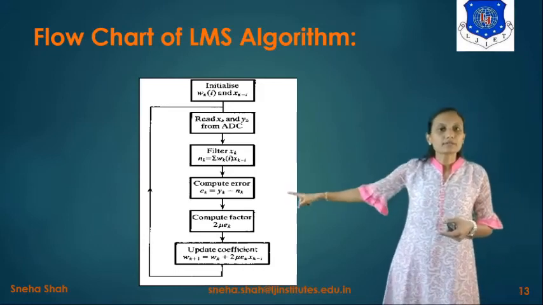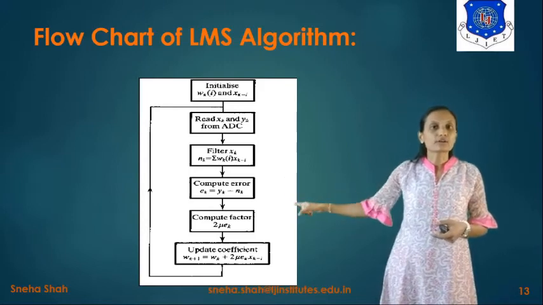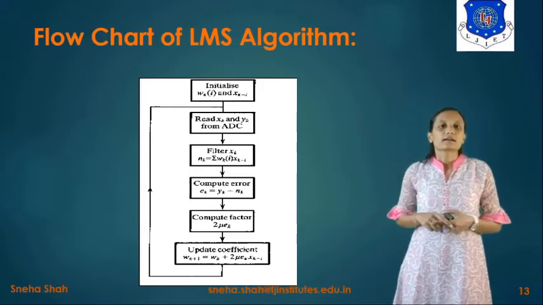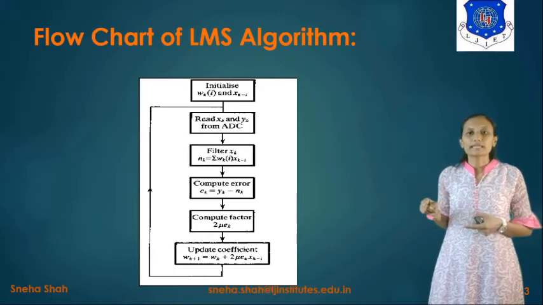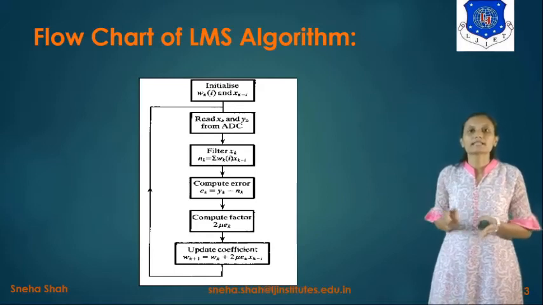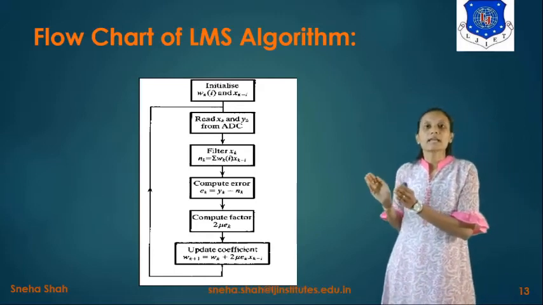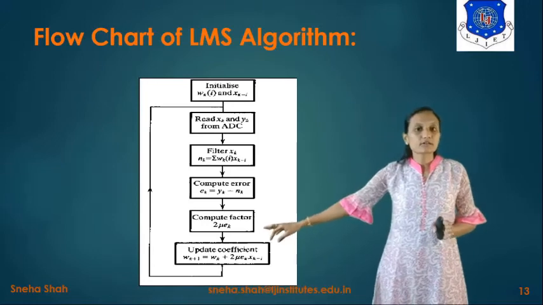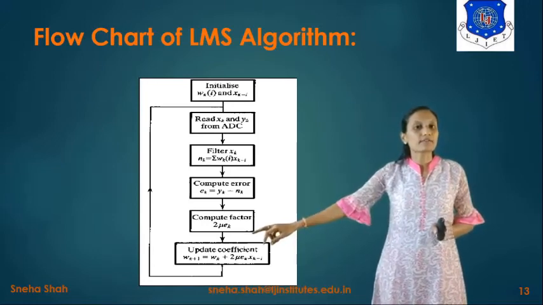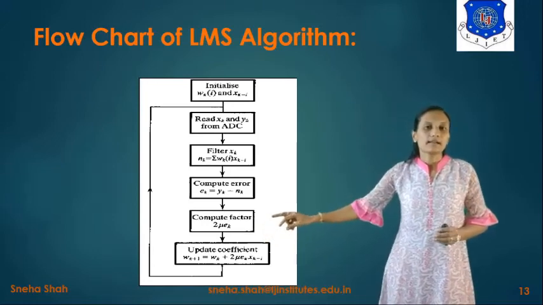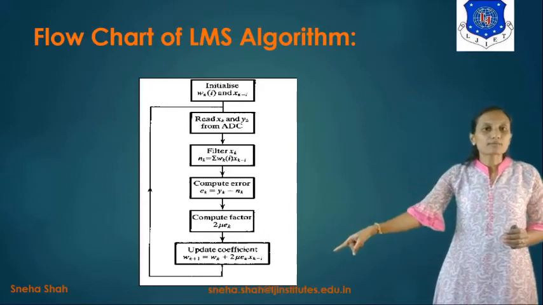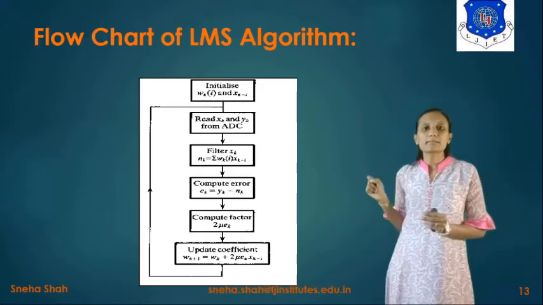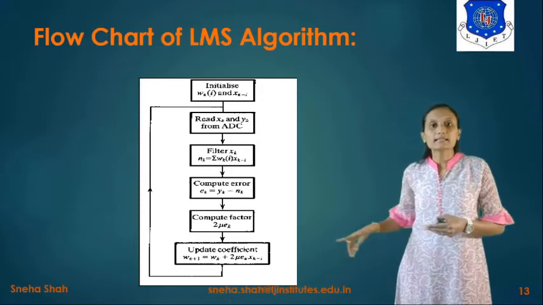So we compute the error signal, and the output of it is given to the block that computes the factor 2 mu ek, because we have to find the value of w(k+1). In this we have to use this particular factor, right? So for that we find 2 mu ek. Now it gives the output in the equation of w(k+1), so it updates the coefficient.